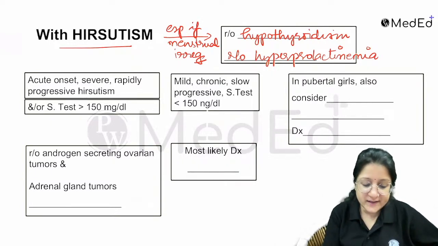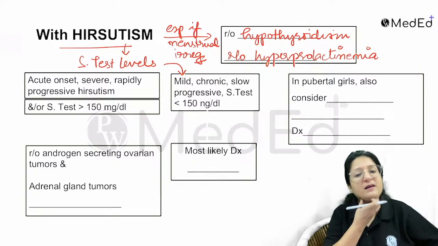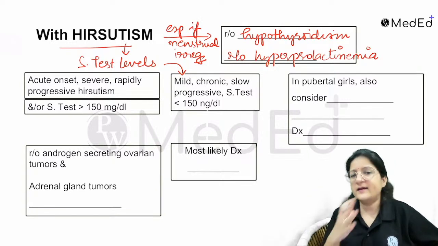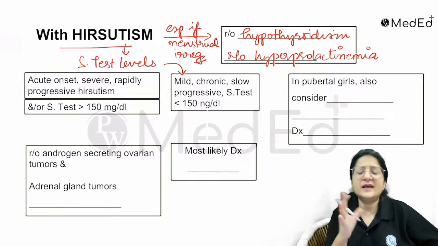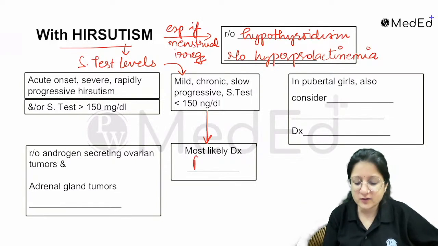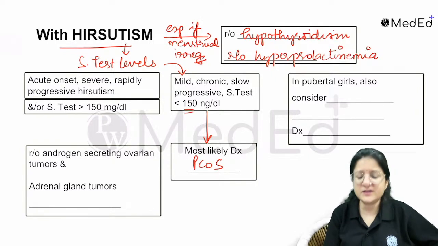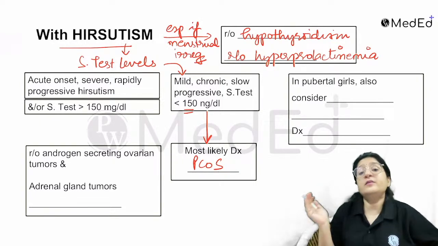And one also checks the serum testosterone levels. If it's mild, chronic hirsutism, slowly progressive, and it has been there for a long duration with menstrual irregularity, and serum testosterone levels are high but less than 150, then you're most likely dealing with PCOS. With PCOS, the serum testosterone levels can be normal also, but they're not going to be very high.